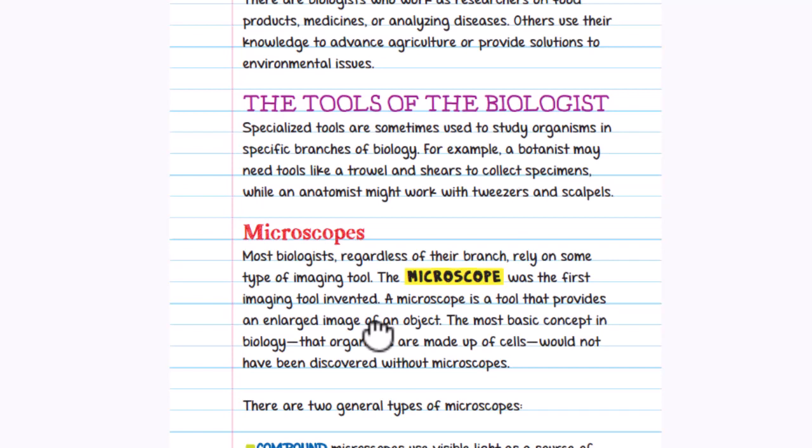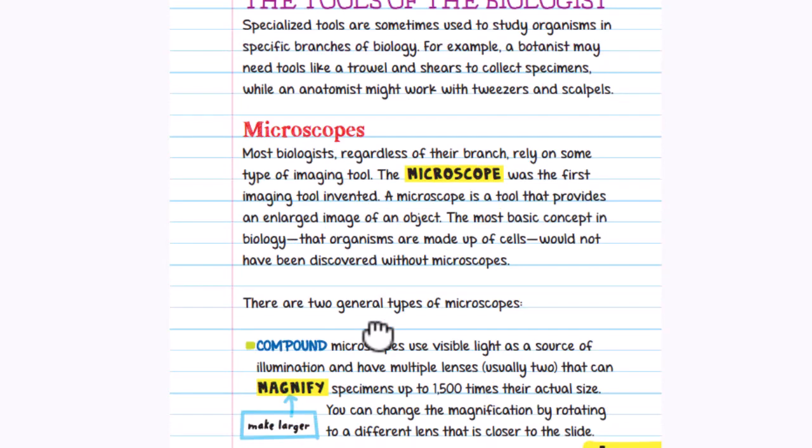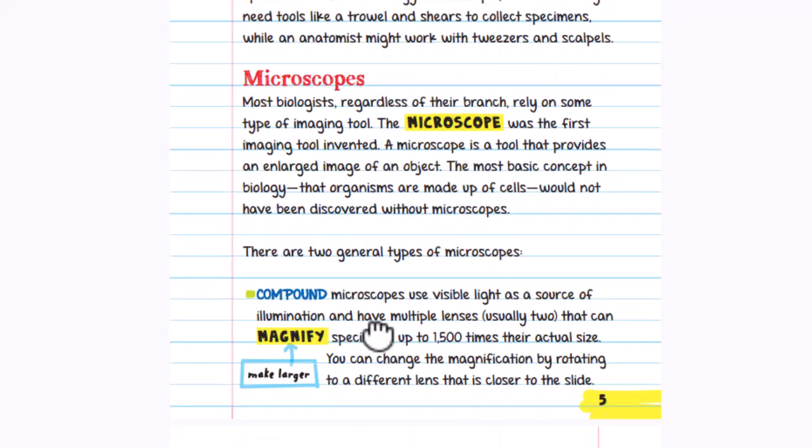Microscope: most biologists, regardless of their branch, rely on some type of imaging tool. The microscope was the first imaging tool invented. A microscope is a tool that provides an enlarged image of an object. The most basic concept in biology, that organisms are made up of cells, would not have been discovered without the microscope.